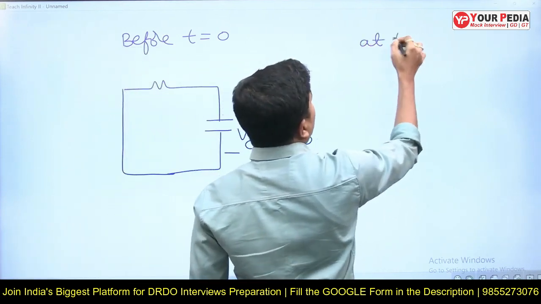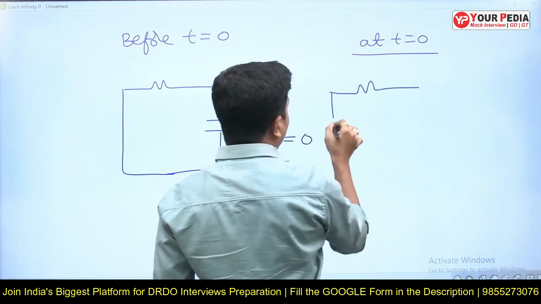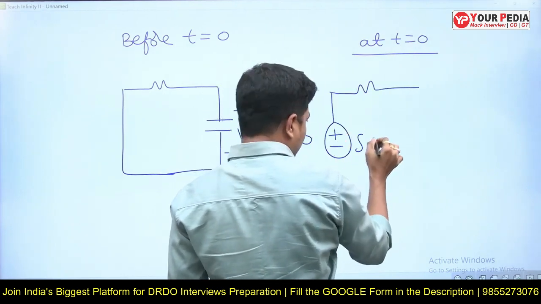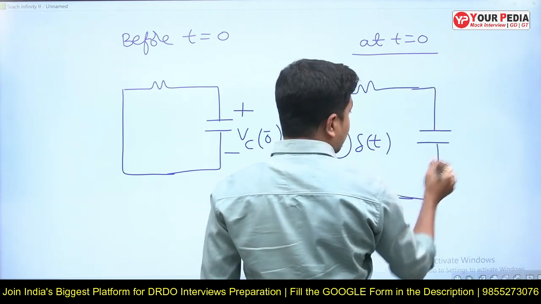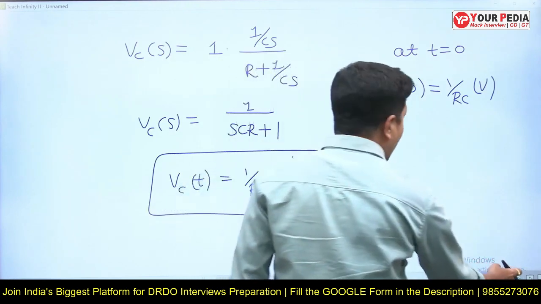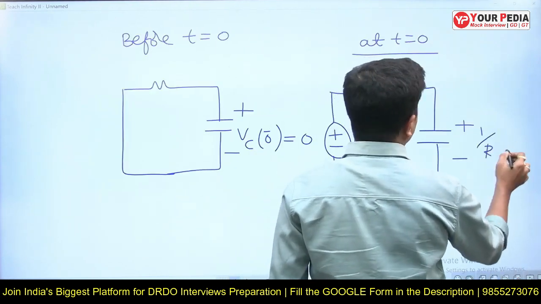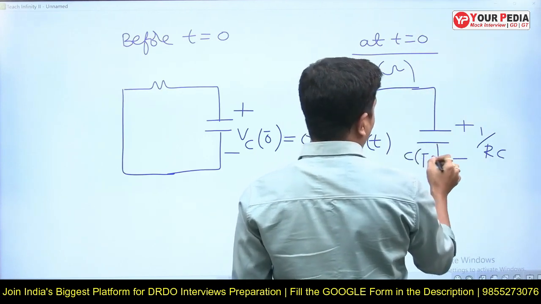At t is equal to 0, suddenly, because of this voltage source, which is present at t is equal to 0, the voltage across the capacitor is 1 by RC. This is R in ohms, and this is C in farads.